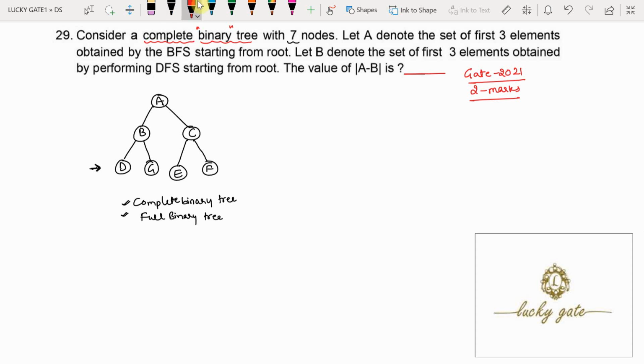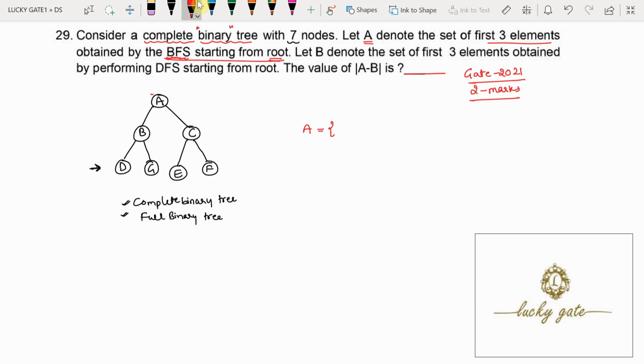Now look at the question. Let A denote the set of first 3 elements obtained by the breadth first search starting from the root. What is A? A is a set of 3 elements obtained by performing a breadth first search starting from the root.